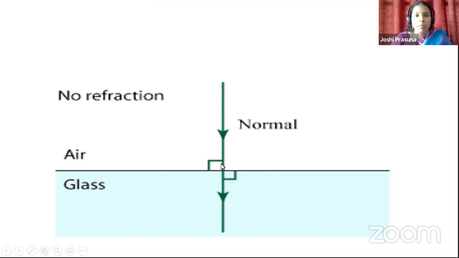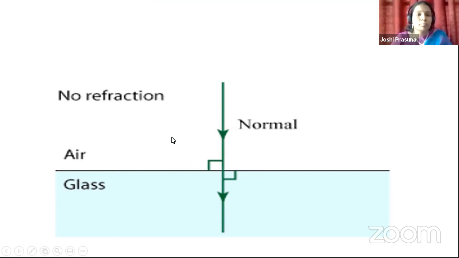So, to this normal, if you choose a ray along the normal, after refraction, is there any bend in the refracted ray? There is no bend. Why? Because whenever you choose a ray along the normal, the ray will not get refracted. That means no refraction occurs whenever you choose a ray through the normal. Either it is from rarer medium to denser medium or denser to rarer, anything can be. There will not be any refraction. Okay, children.